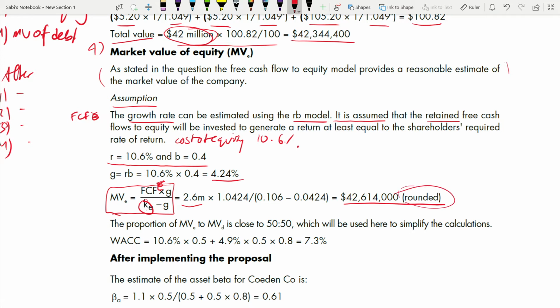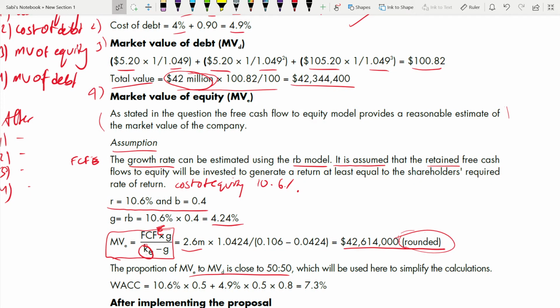Okay. Now, what is the proportion of market value of equity to market value of debt? It's close to 50-50. See, nowhere in this case have you been given the proportion of equity to debt. Usually they give you. But there are instances also where they don't give you the proportion. You have to see how you are getting it. So in that case, we know the market value of equity, we know the market value of debt. Just check. What is the market value of equity? I will write it here.